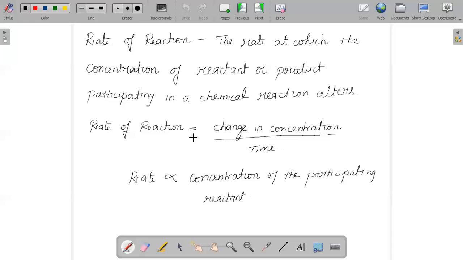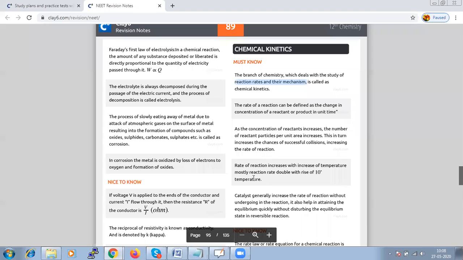So we can say rate of reaction is nothing but change in concentration divided by time. From this we could conclude that the rate is directly proportional to the concentration of the participating reactant. It is going to be directly impacted.